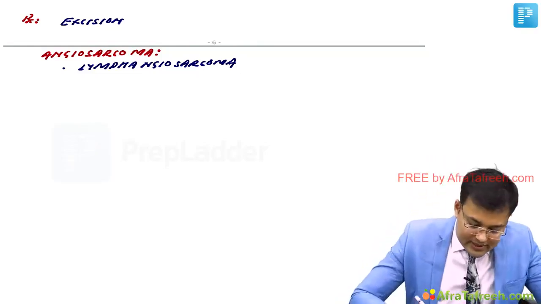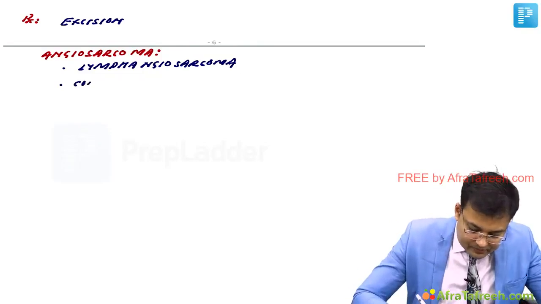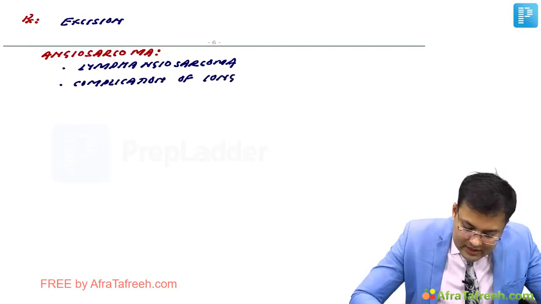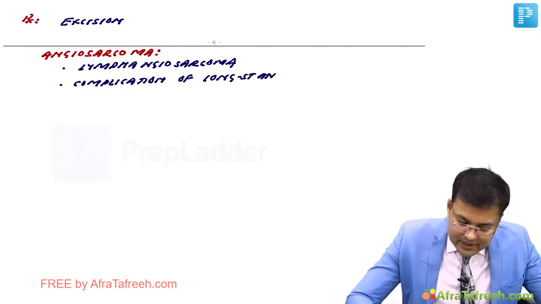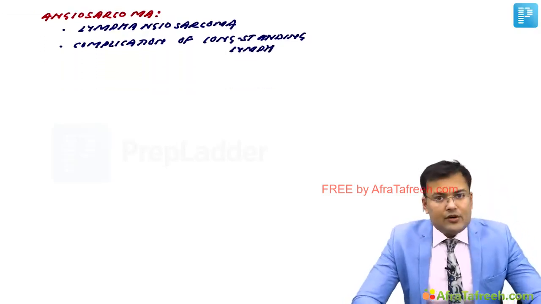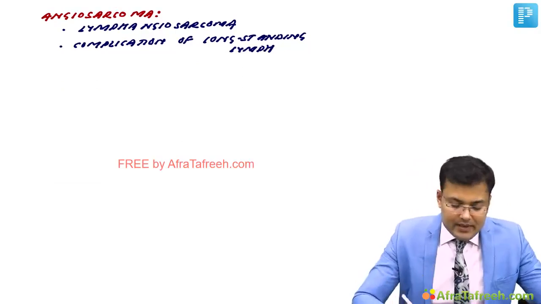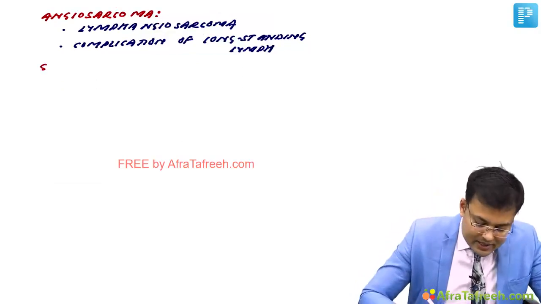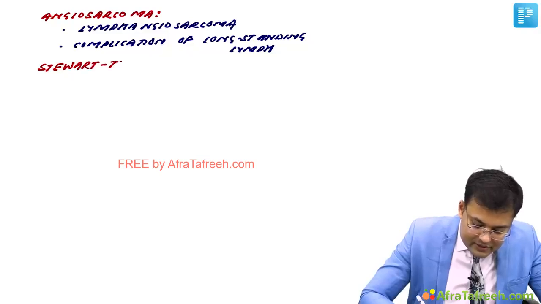Generally angiosarcoma is a complication of long-standing lymphedema. Clear? How to remember angiosarcoma? Remember the typical situation in breast cancer patients, known as Stewart-Treves syndrome.